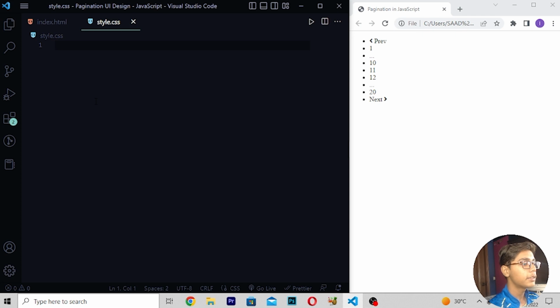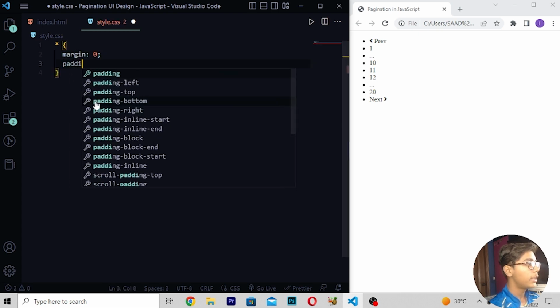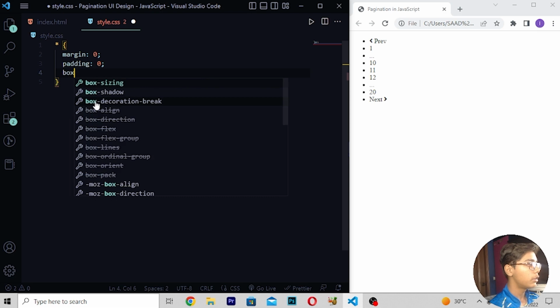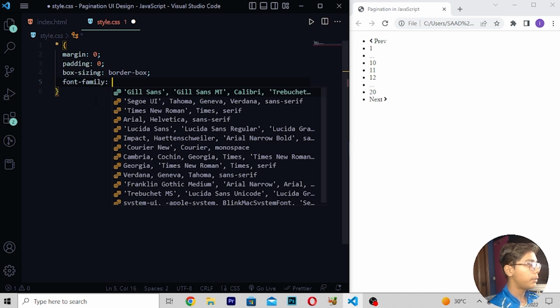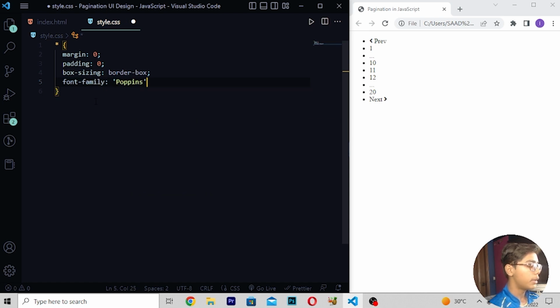Now we will be styling this stuff to check it is working. So here when you've just done with this, now you have to just write this tag. Here I will be now writing margin 0, and then you have to write here padding 0, write box sizing which should be border box like this. Then I will be writing font family which should be Poppins. So here I will be now writing Poppins comma sans serif.